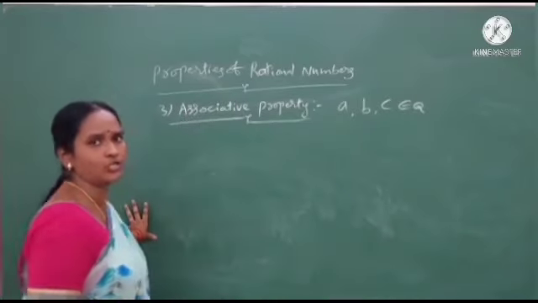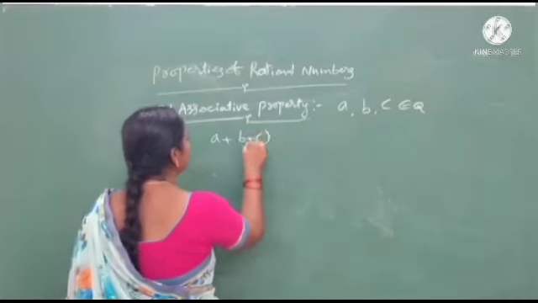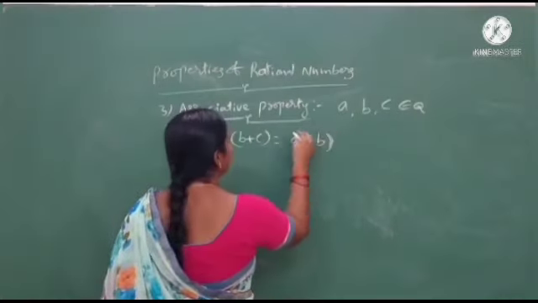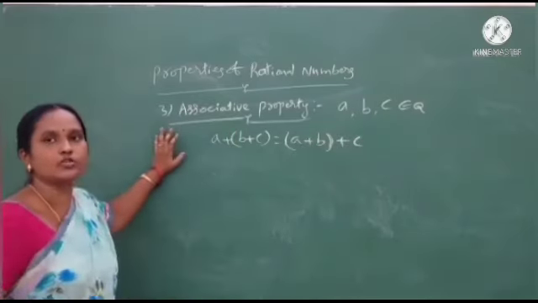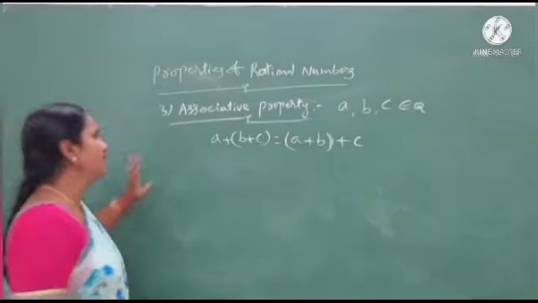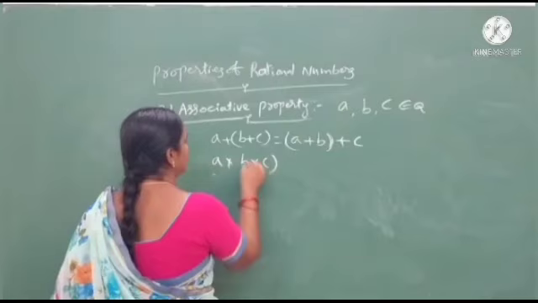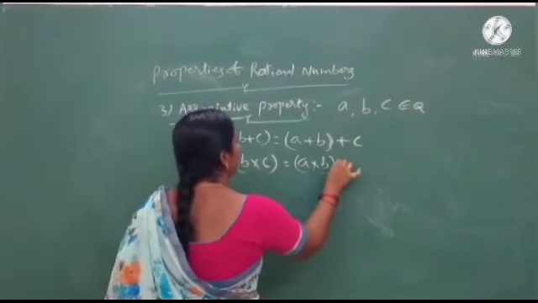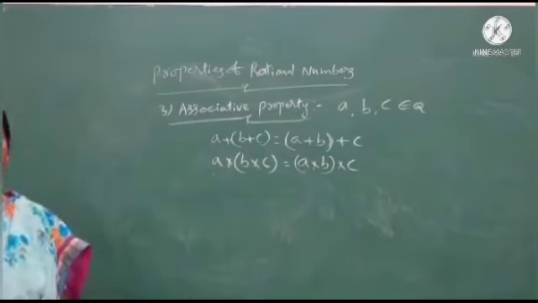What is the associative property? a plus (b plus c) equals (a plus b) plus c. This is the associative property for addition, and a into (b into c) equals (a into b) into c. This is the associative property.